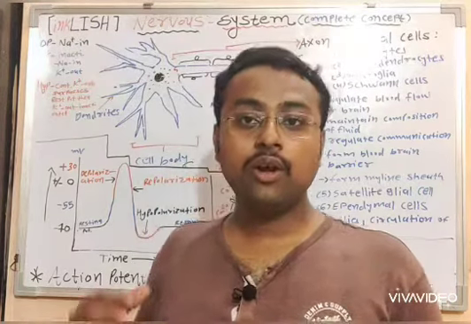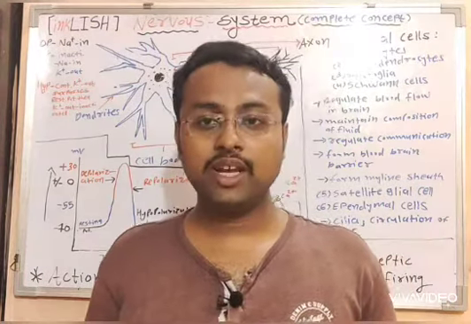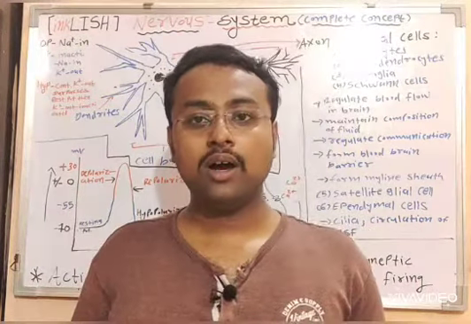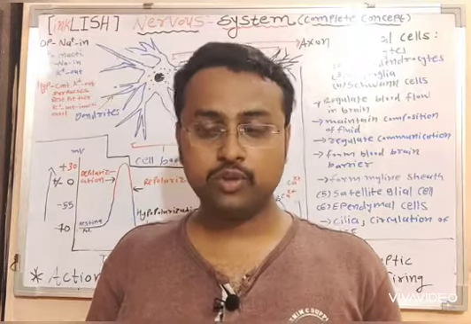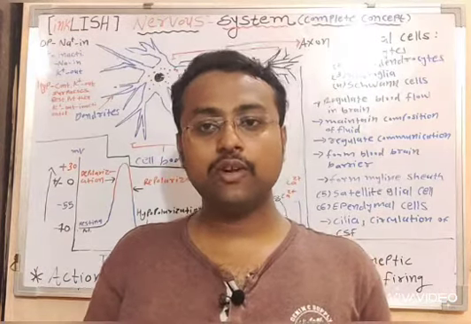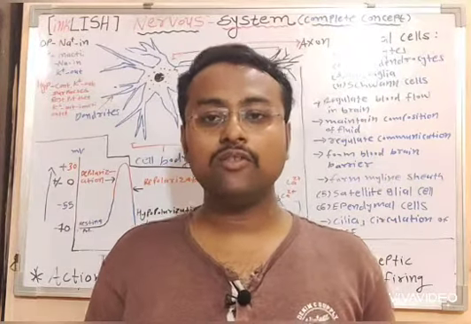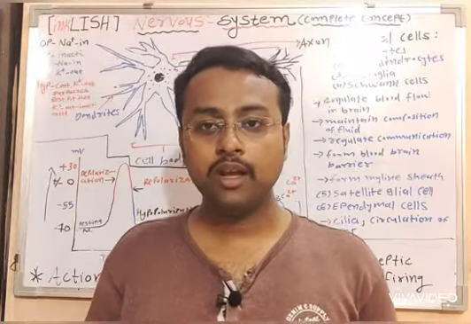It will be restored by using energy, by using ATP, through the sodium potassium pump. The sodium potassium pump is another phenomenon. I will make a separate video on the working of the sodium potassium pump.